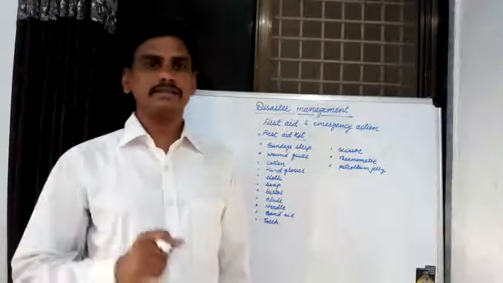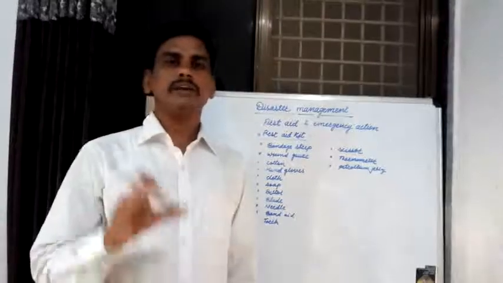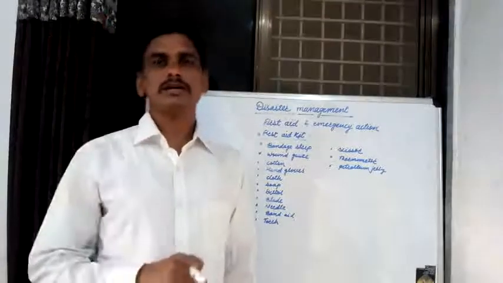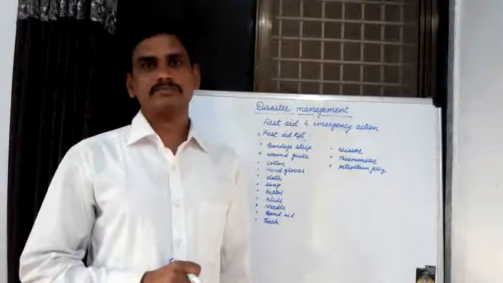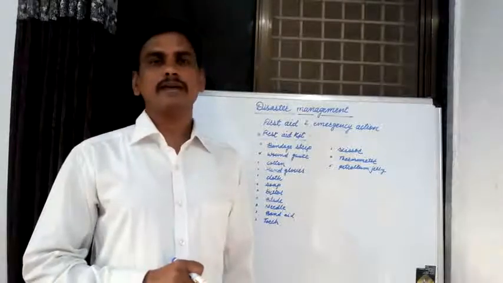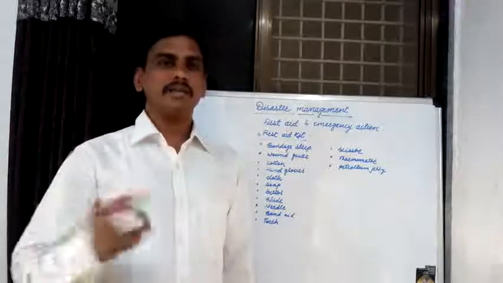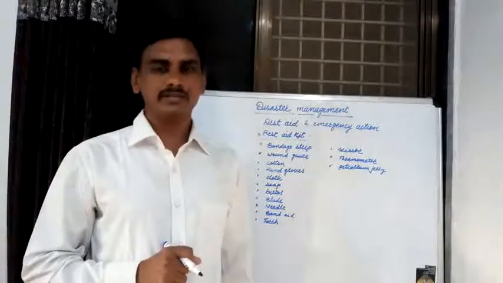There are various effects of these disasters on different living things.